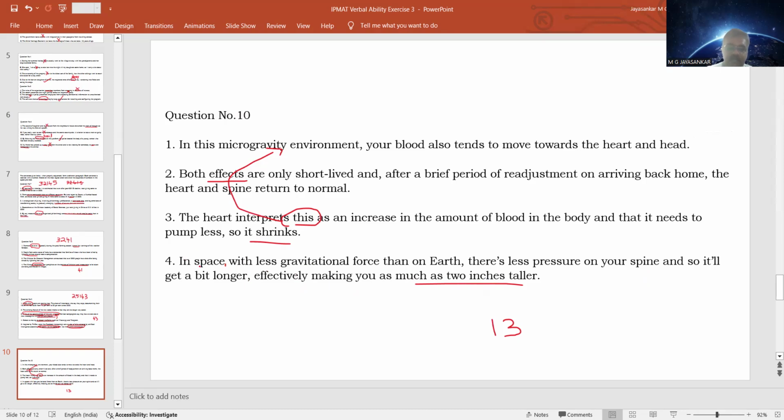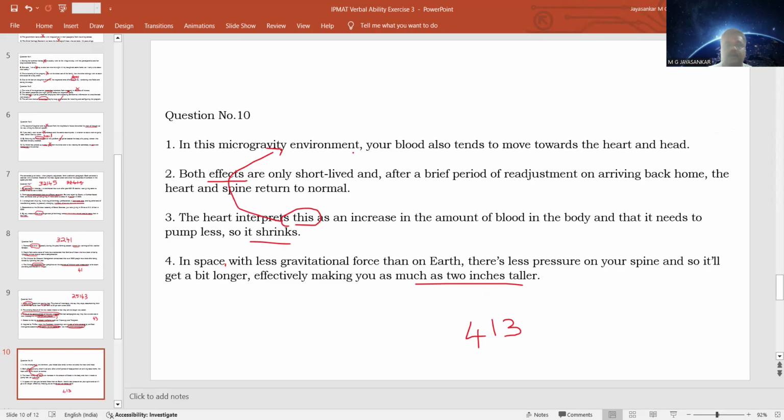So here, the sentence is introducing that this happens in space. No other sentences are doing this. So this could be the best introductory sentence because it says that these effects are happening to your body when the body is in space. Because of the less gravitational force, you have become taller. So this is the first effect.